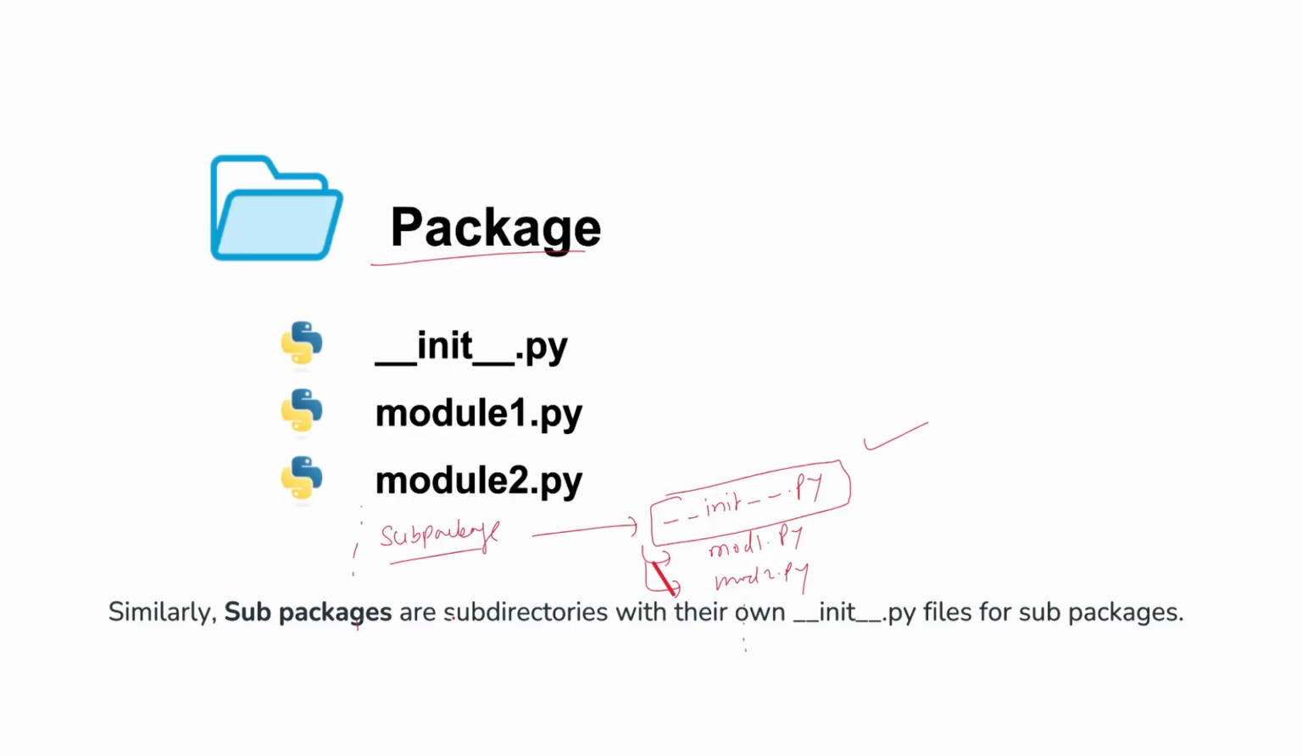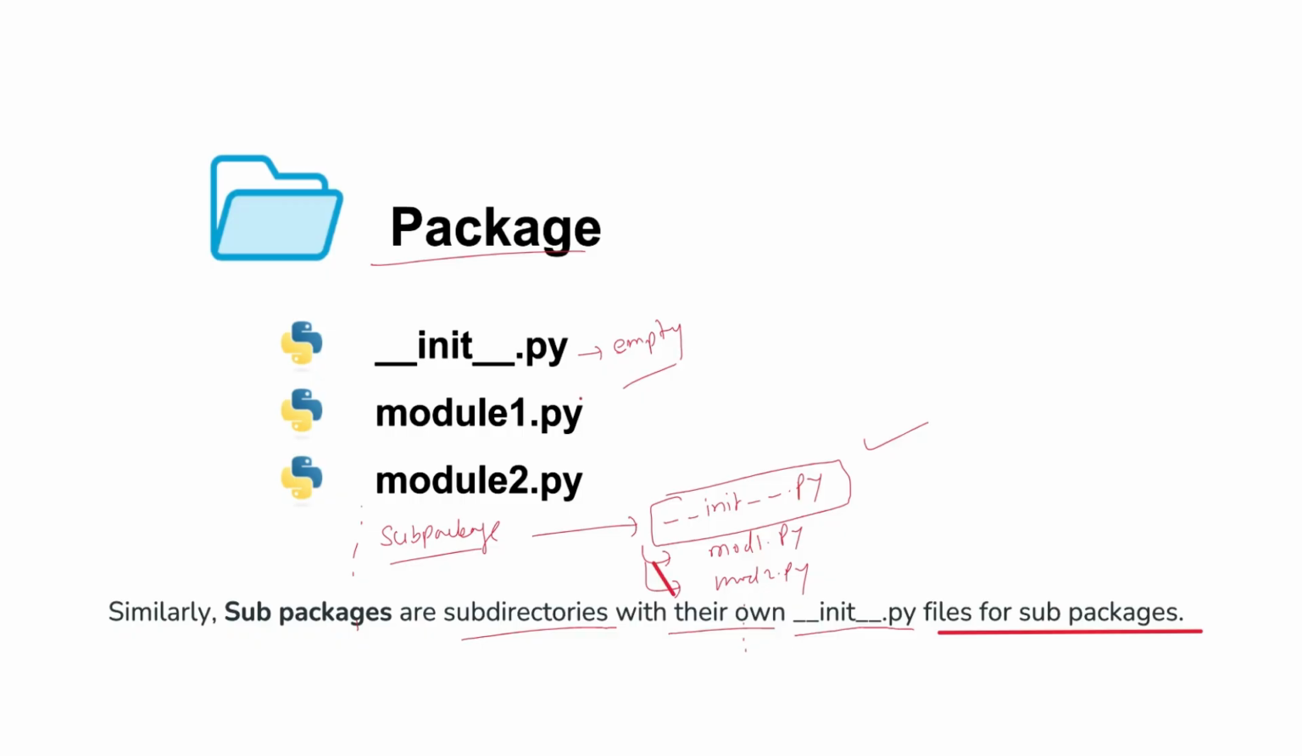Similarly, sub packages are subdirectories with their own __init__.py file. Every sub package will have this file, __init__.py. Generally it is empty, but you can add information here about your modules and classes. I will show you that, but in general it is empty. But you can add information about your classes and modules.